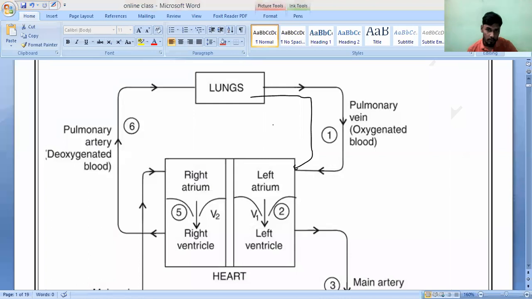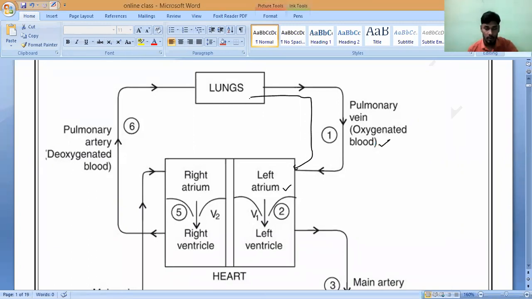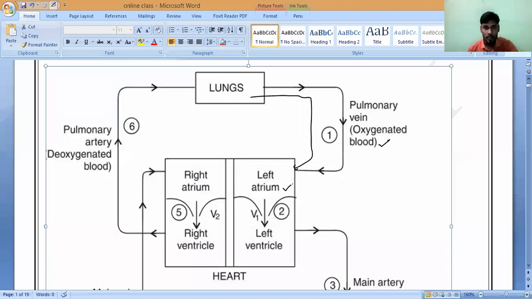So blood comes from the lungs to the left atrium. That blood is also called what? Oxygenated blood. Oxygenated blood comes from the lungs to the left atrium with the help of the vein which brings the oxygenated blood, called the pulmonary vein. Is it yes? So now, once the oxygenated blood reaches the left atrium,